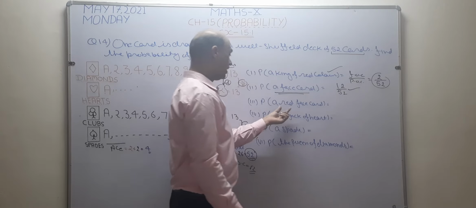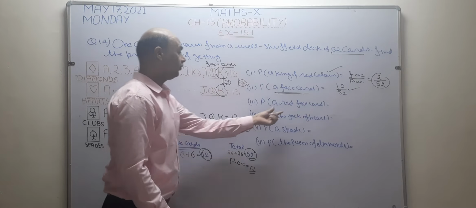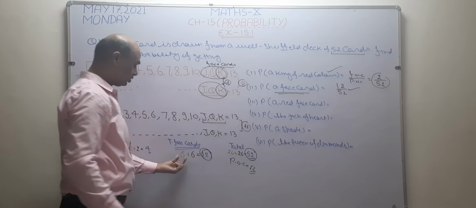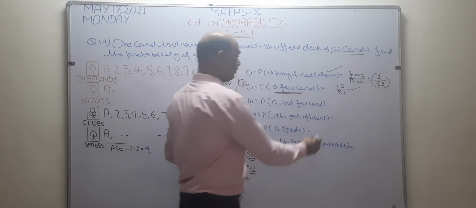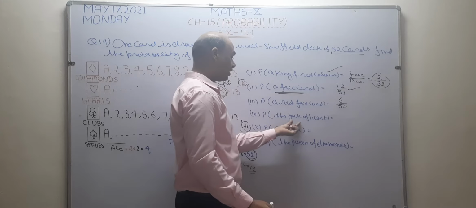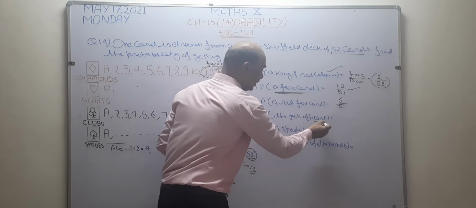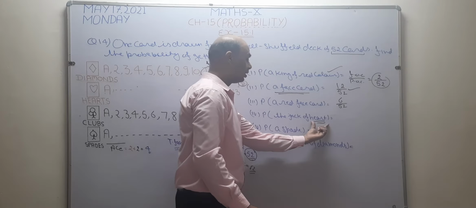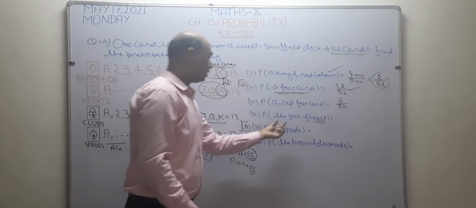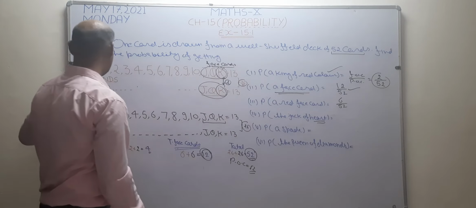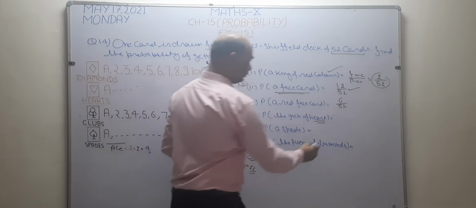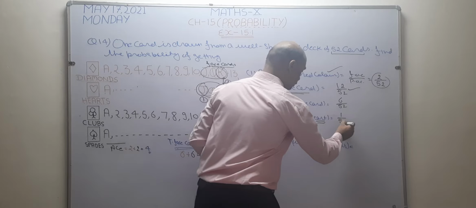Now see next. A red face card. How many red face cards are there? 3 plus 3, 6 red face cards. So the answer becomes 6 by 52. Now see next. A jack of heart. Now I want to check the heart cards. I want to see only the heart cards. In heart cards, how many jacks are there? Only 1. So the answer becomes 1 by 52.